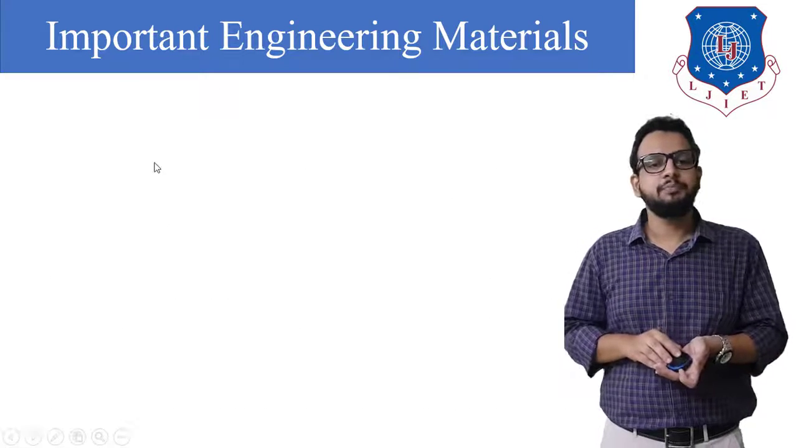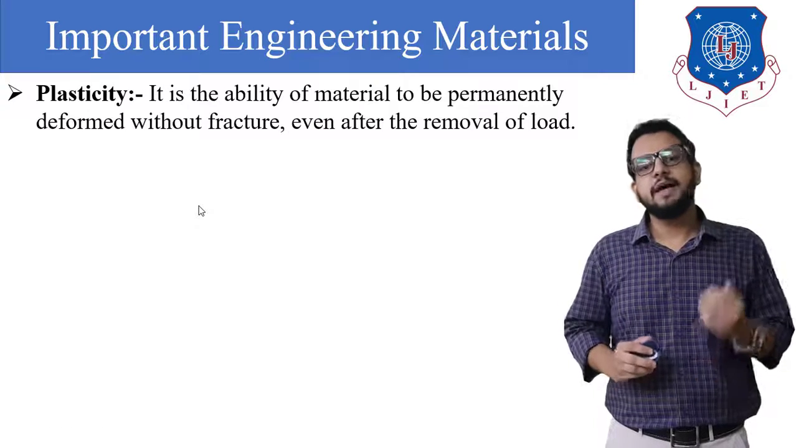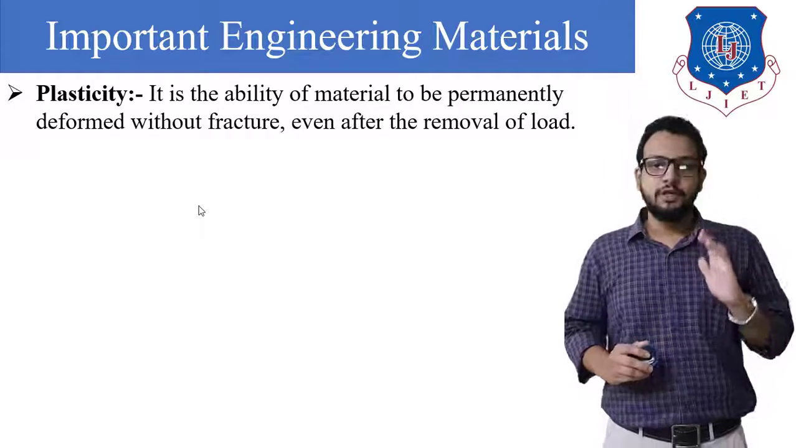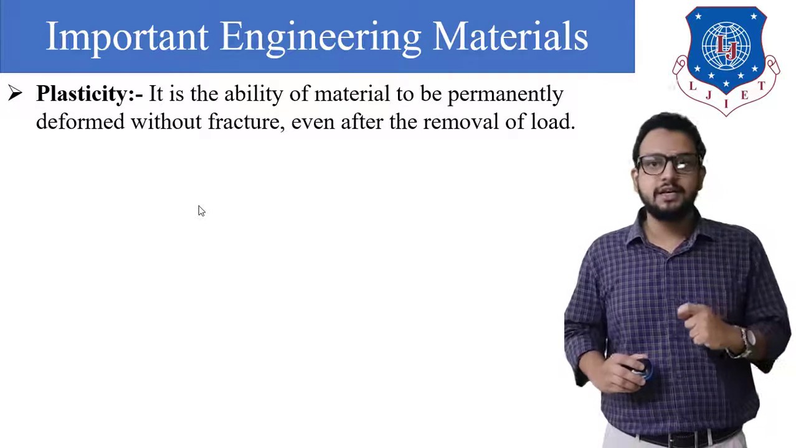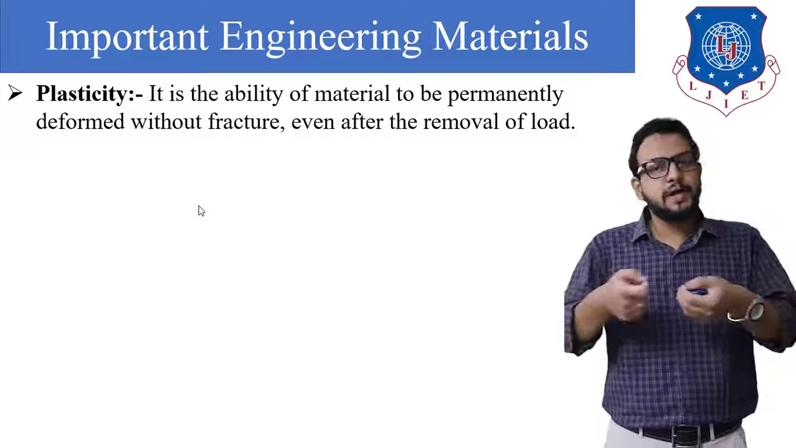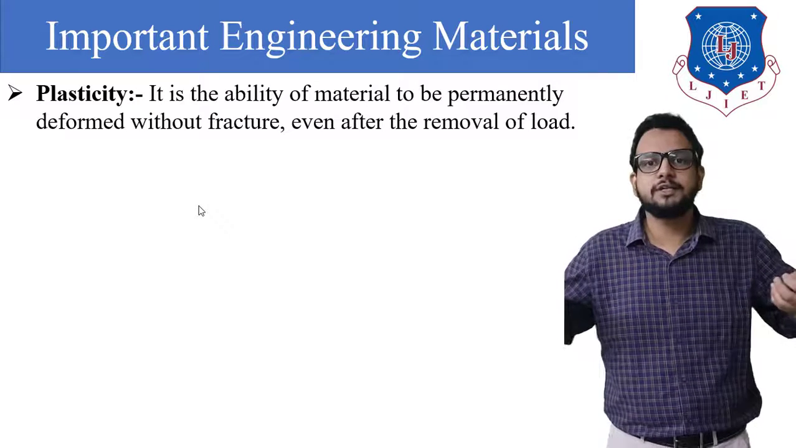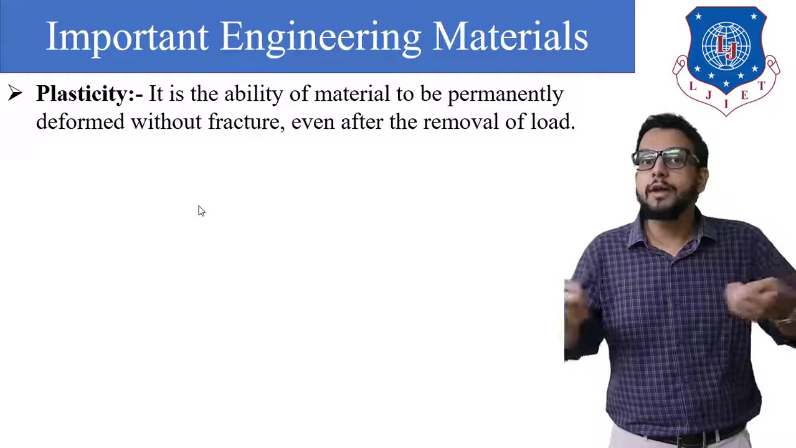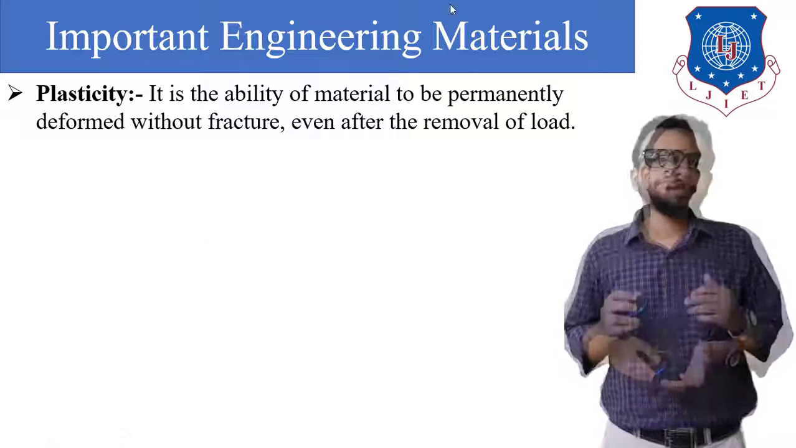Now let's see the next type, that is called plasticity. Plasticity is the ability of a material to permanently deform without fracture even after removal of load. So plasticity applies to plastics, basically polymers. For example, when we stretch a plastic, it will not fail or break down, but a deformation will take place, and that deformation will be permanent. After releasing the force, it is not going to regain its original shape. So that property is called plasticity.